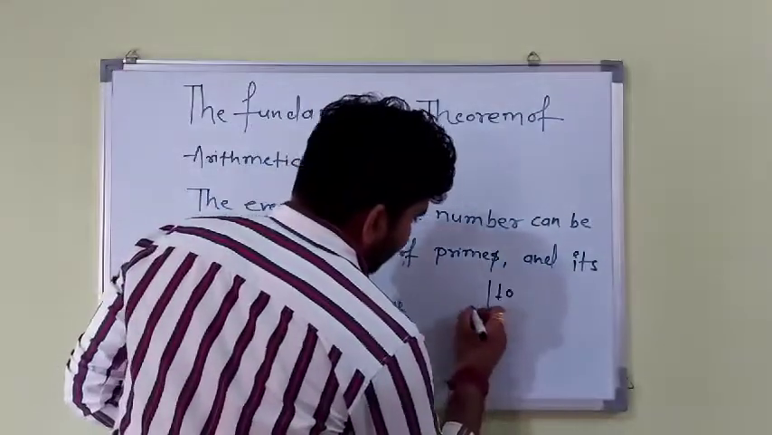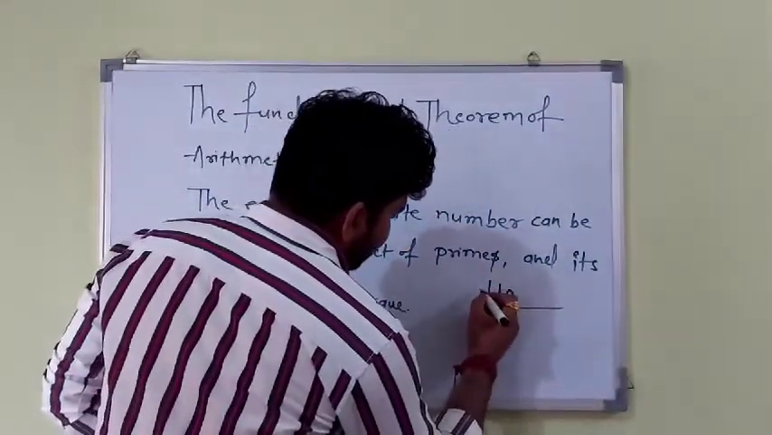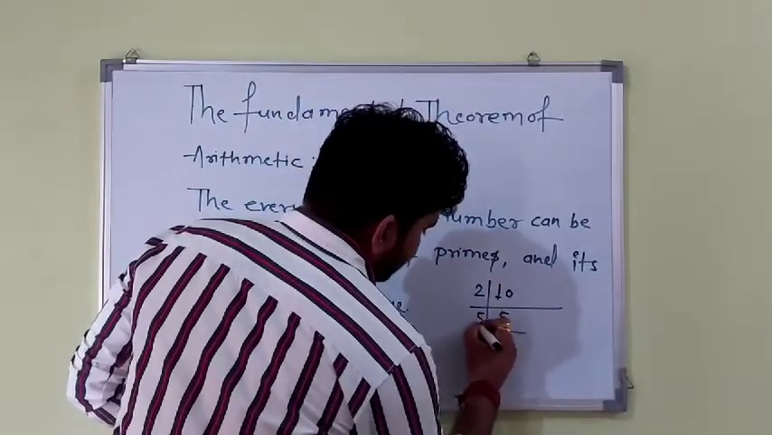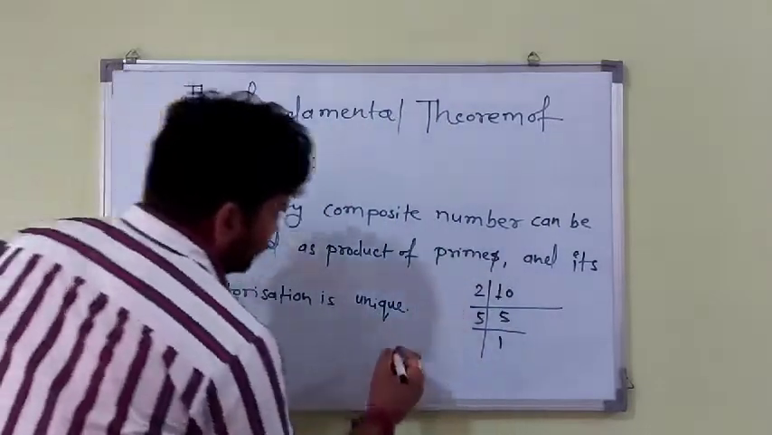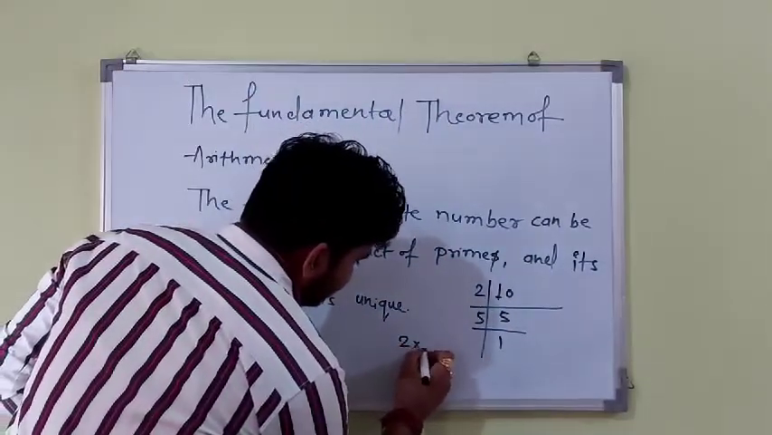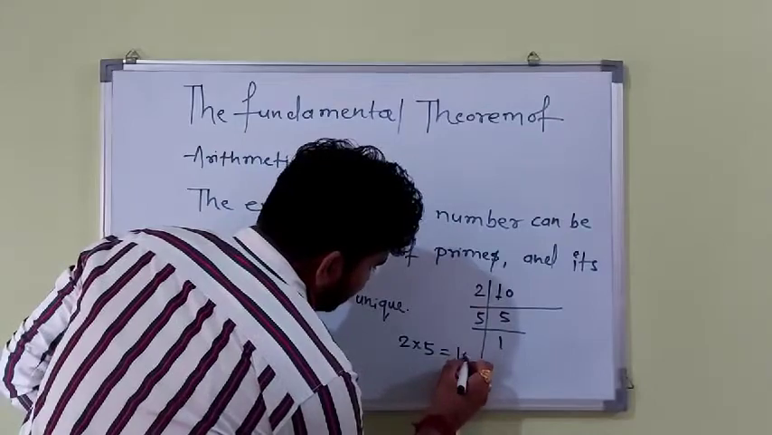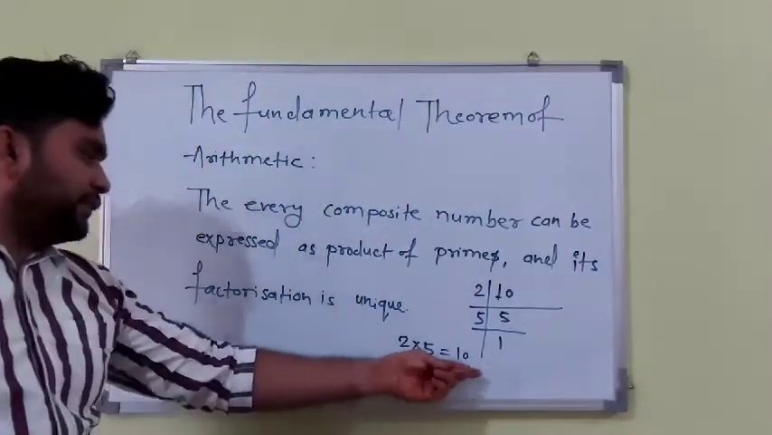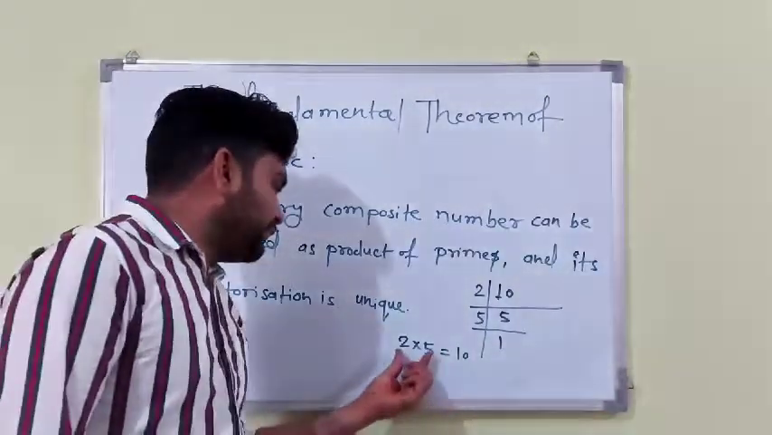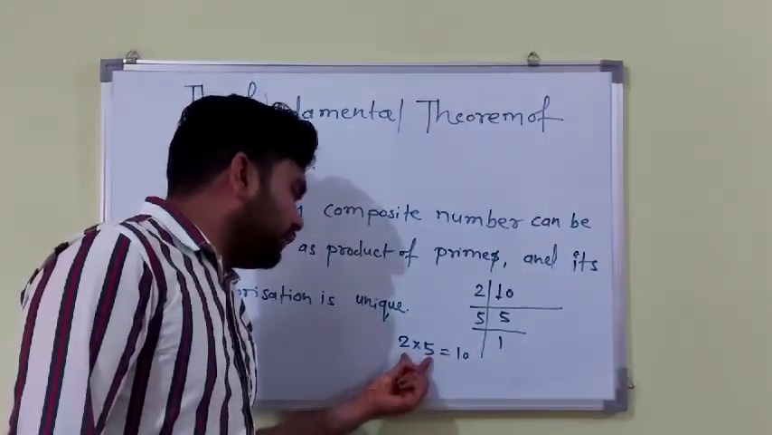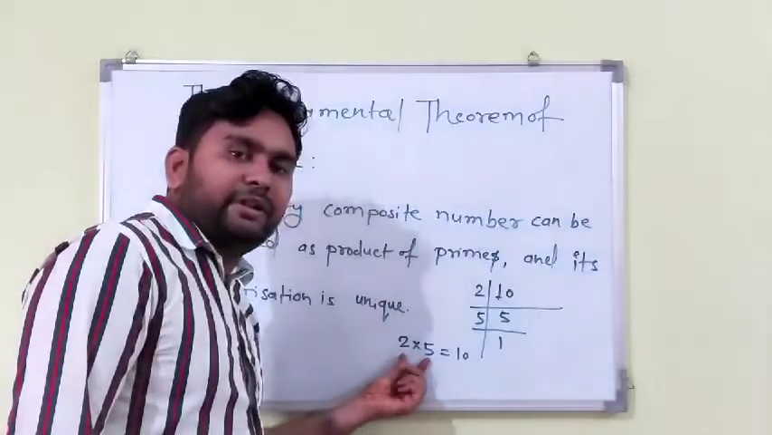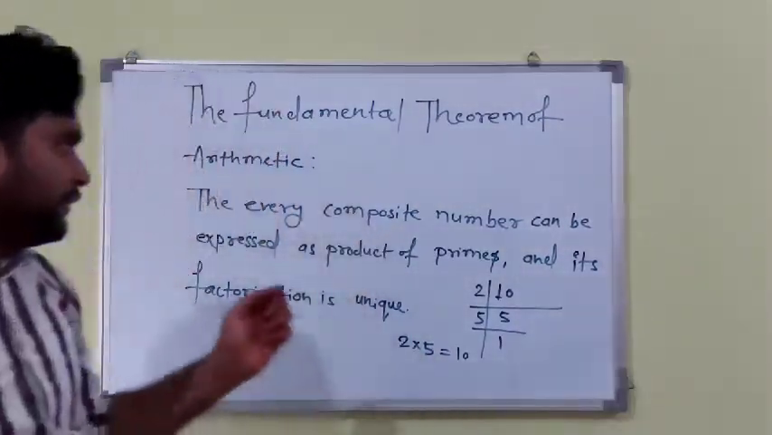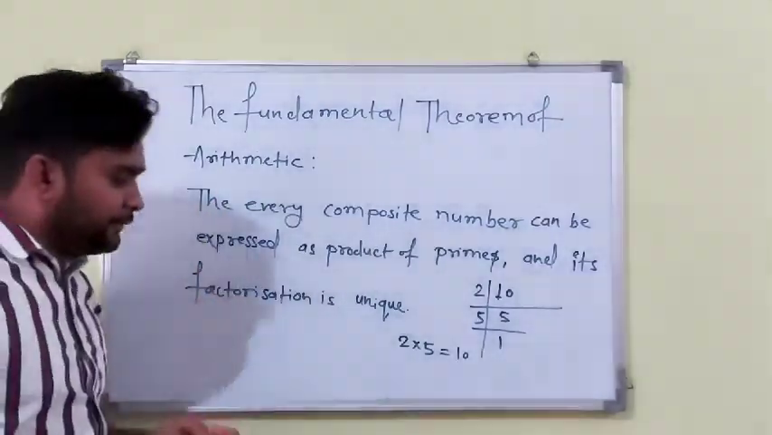When we factorize it, it is 5 times 2, that is 5 twos are 10, and 2 and 5 are prime numbers. The multiplication of these two gives us 10. So this is unique: these things only give 10 and nothing else. It is known as unique, and it is known as the fundamental theorem of arithmetic.